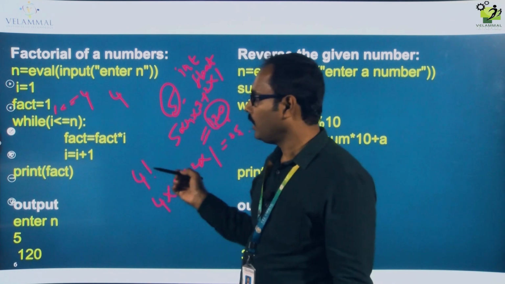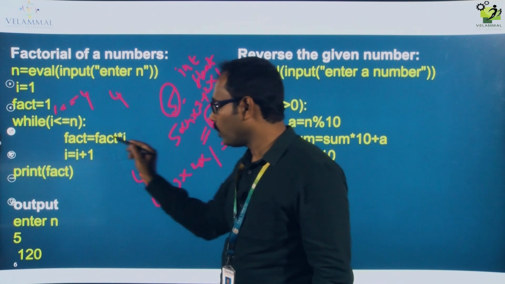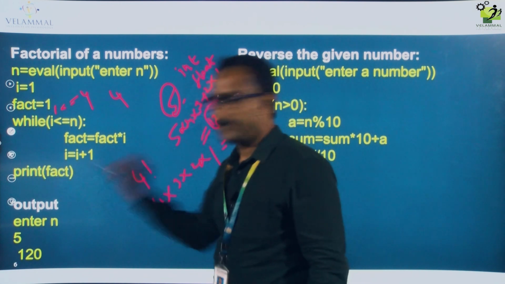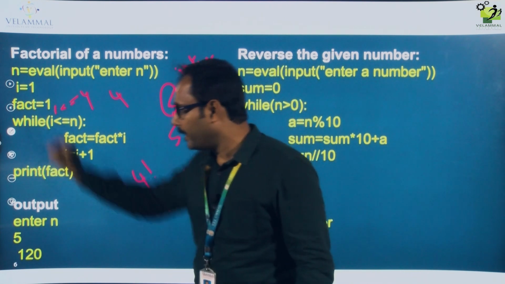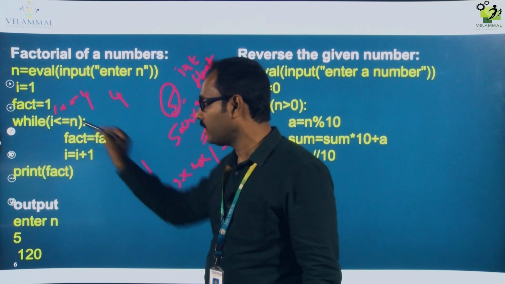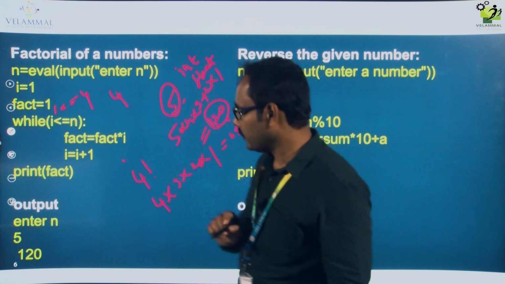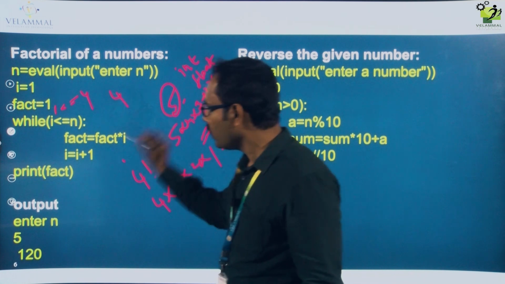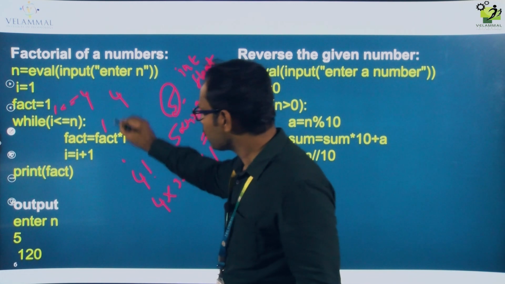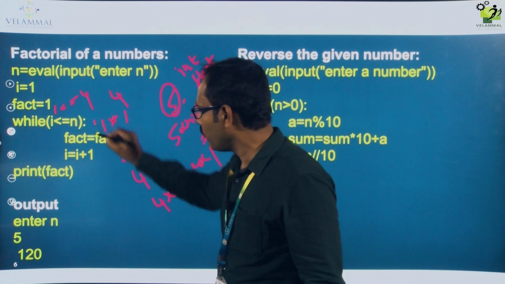Which statements come under the body of the while loop? These two statements, that is fact equal to fact star i and i equal to i plus 1. This statement is outside of the while loop, because it is not indented. These two statements are indented. Whatever is indented after the while, those statements come under the while. Okay. So likewise the condition is true, it will come here: fact equal to fact into i. Initially fact value is 1, star, that is multiplication, i value is 1, so 1 into 1 will be stored in fact.